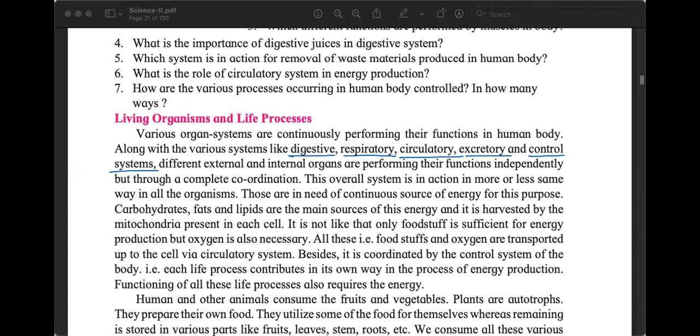Yes, one is the nervous system. The nervous system mainly consists of our brain, which is in our head, and the spinal cord, which is inside our spine, backbone. But there is another control system. What is that?